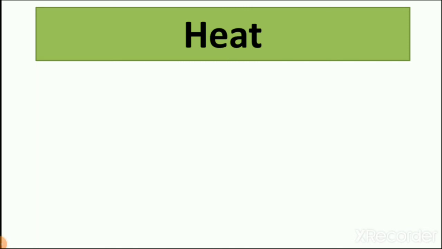H-E-A-T, heat. When we learn about the house, we also learn that the house keeps us safe from heat. This heat we get from the sun.